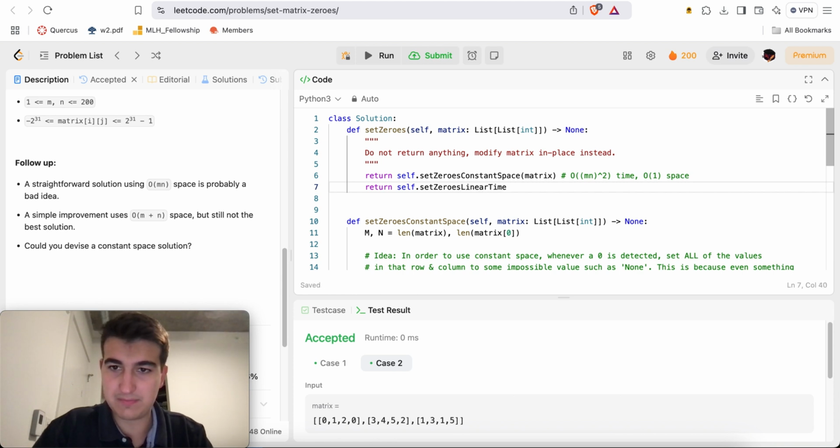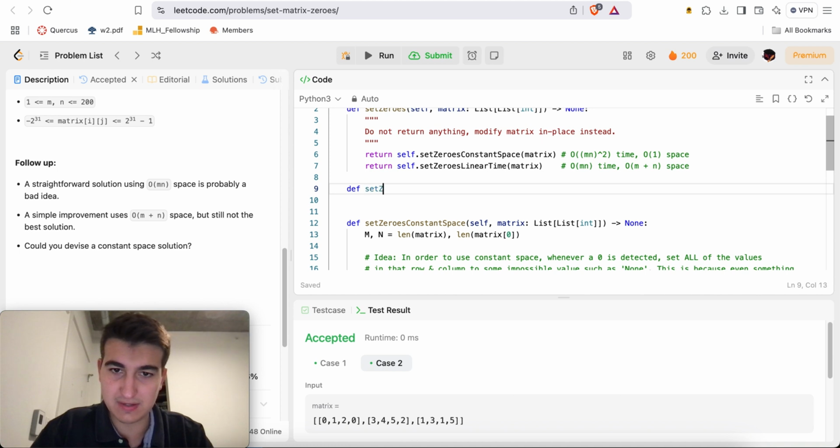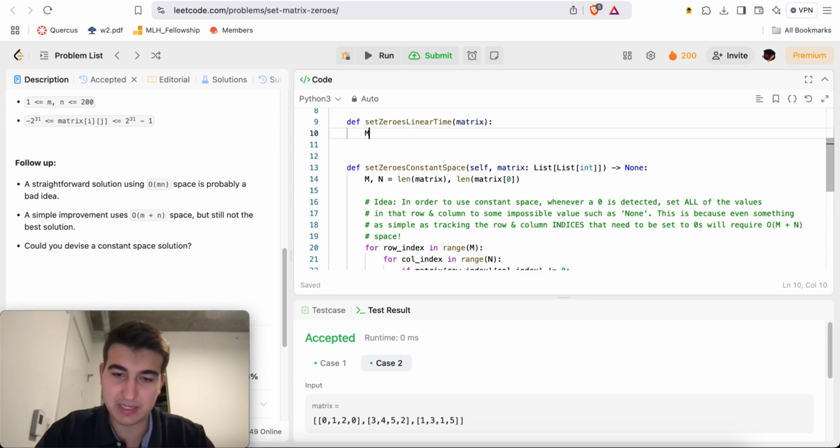Return self.set zeros linear time matrix. So here we'll say O of mn time, probably O of m plus n space or something. Def set zeros linear time matrix. Now here we'll say m, n is equal to the length of matrix of 0.